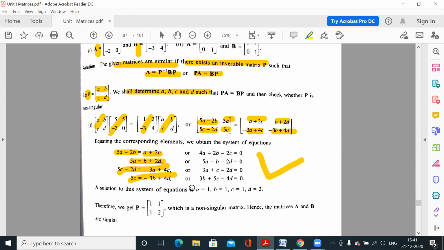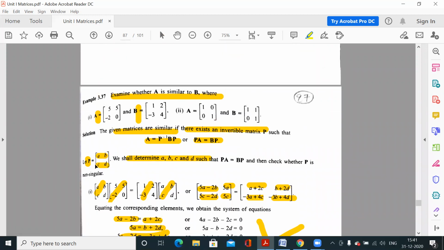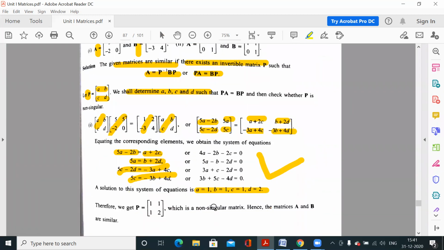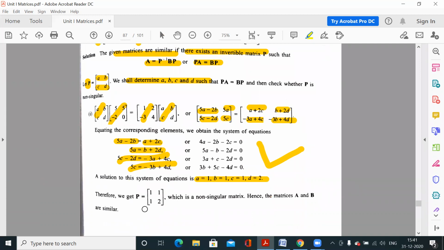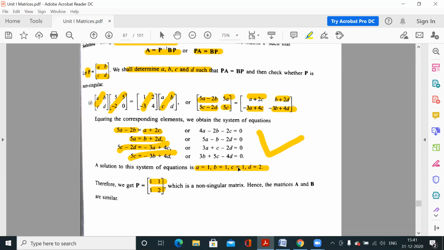system. After solving this, we get these values: a is equal to 1, b is equal to 1, c is equal to 1, d is equal to 2. So now we have the values of a, b, c, d. So the P matrix is 1 1 1 2. The only thing left is, this condition is satisfied, but we have to check whether this matrix is invertible or not, whether the inverse of this matrix exists or does not exist.